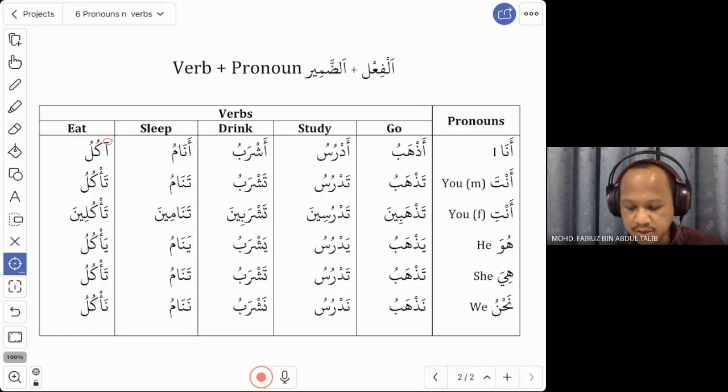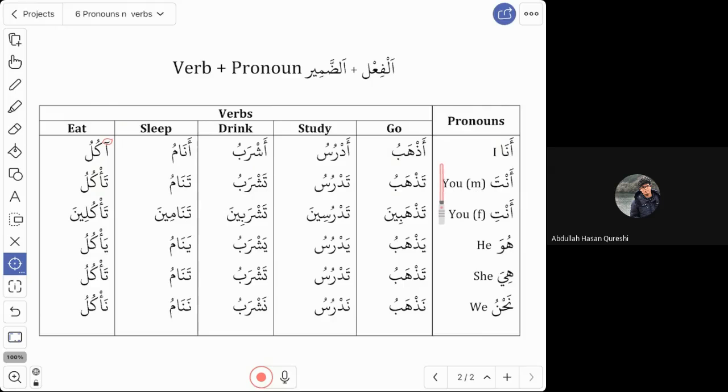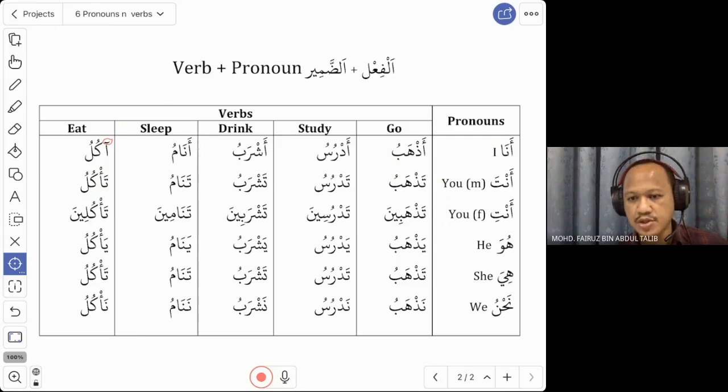What are the similarities that you can see here for all these words? Ana. Okay, that is number 1. These are all for ana. Good. What else? First letter is A. Thank you, Abdullah. Shukran. If you notice, the first letter is always A. Azhab, Adrus, Ashrab, Anam. So this is how you say I. You start with A. So this is very important. The A. All right? So number 2, what is also important here?